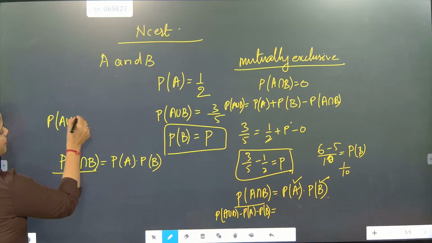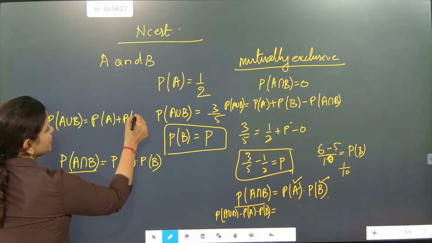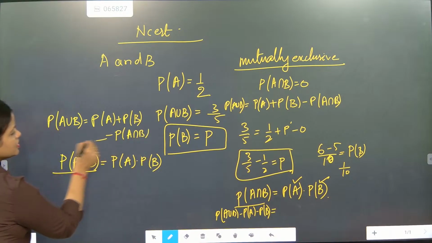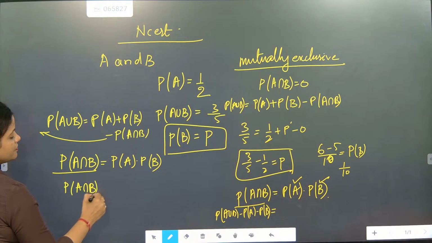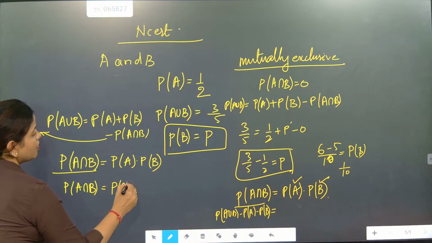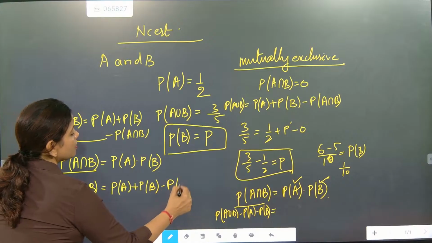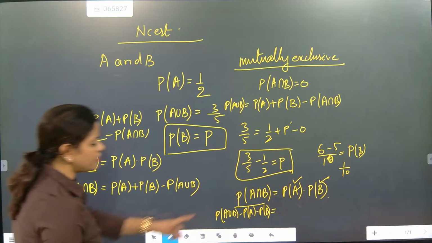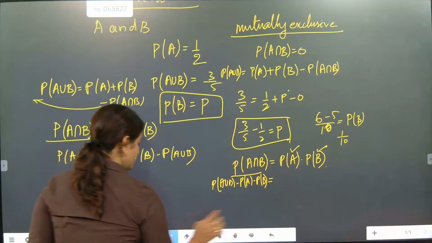Now here you check. P of A union B is equal to P of A plus P of B minus P of A intersection B. Now beta, you shift this to this side. Then P of A intersection B is equal to P of A plus P of B minus P of A union B. Just everything got reversed. So here P of A intersection B was given in the previous question.